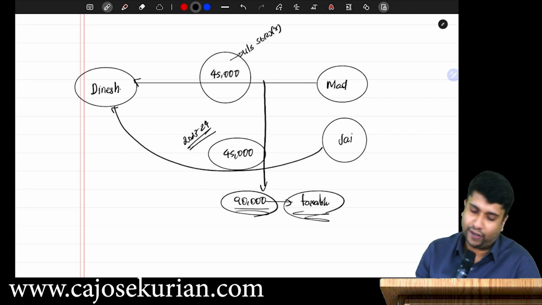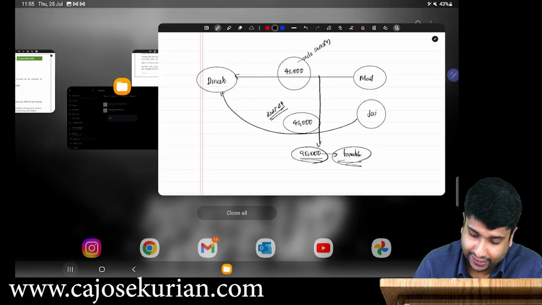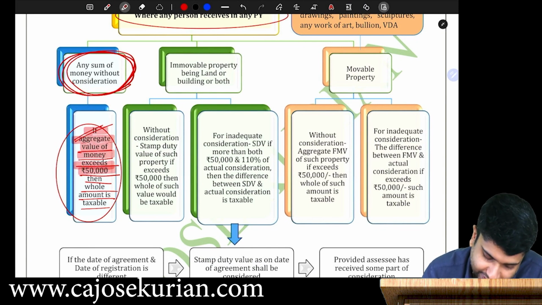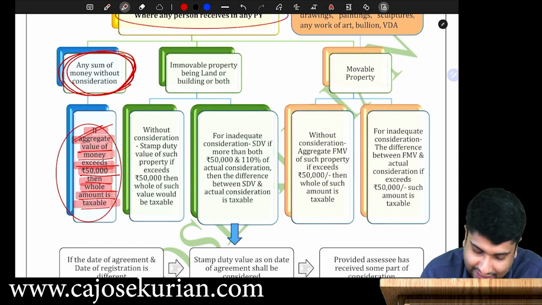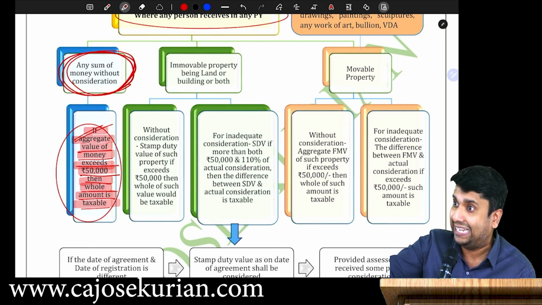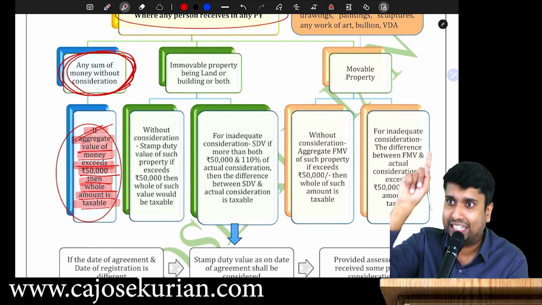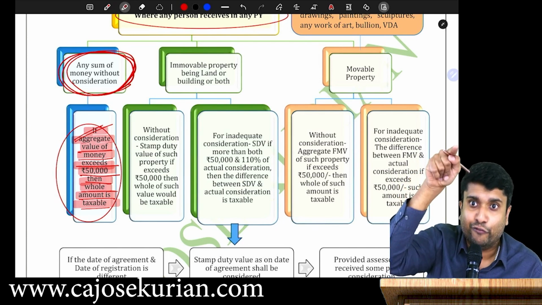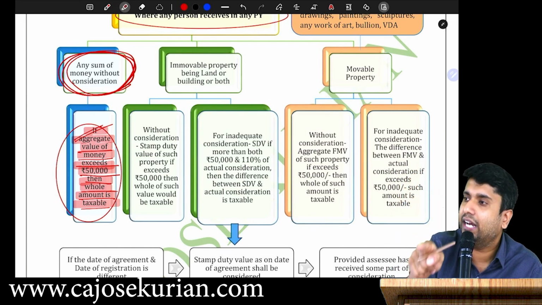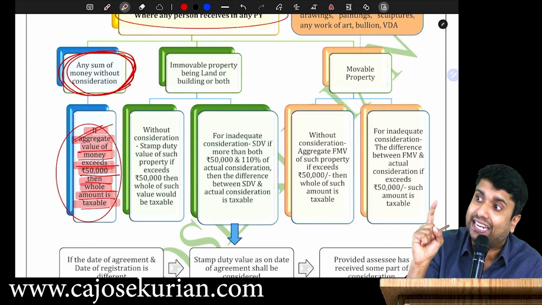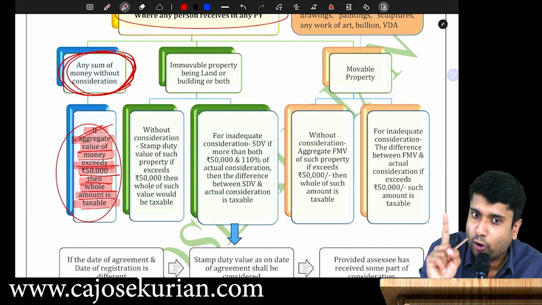So friends, listen. We will read that particular point again. Can you read this point again? If the aggregate value of money exceeds 50,000, then the whole amount is taxable. It is not necessary that this 50,000 has to be from one person. In a year, if Dinesh receives in aggregate more than 50,000, the full amount will be taxable under IFOS. Whether it is from one person or different persons, you have to always take the aggregate in a financial year. Is that point clear?